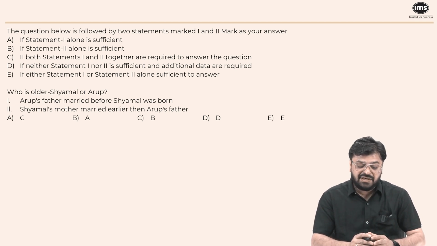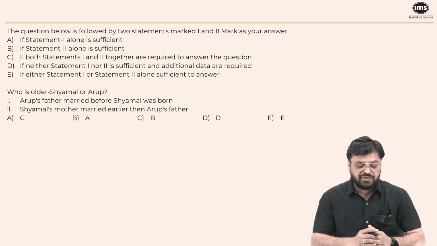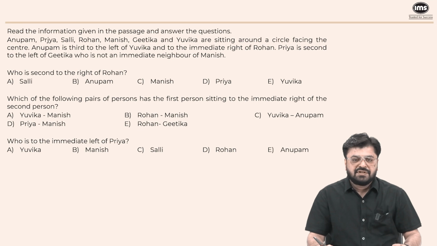Shamlal's mother married earlier than Arup's father. Again, the parents getting married earlier than others does not tell us who among Arup and Shamlal will be older. So even after combining both statements, we will not get any unique answer and additional data will be required.